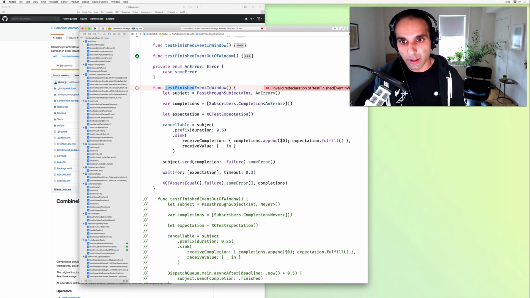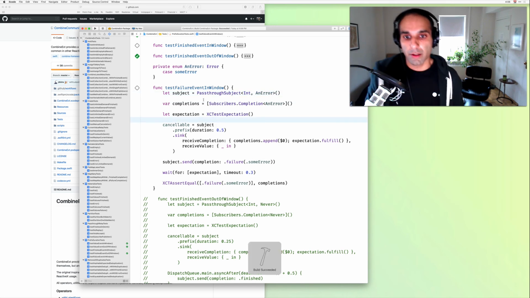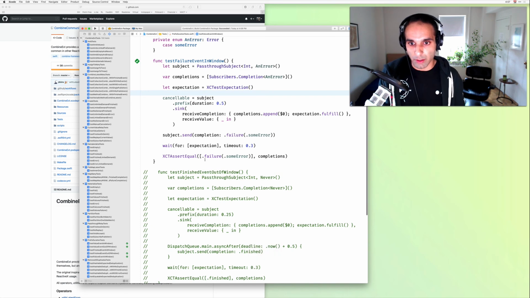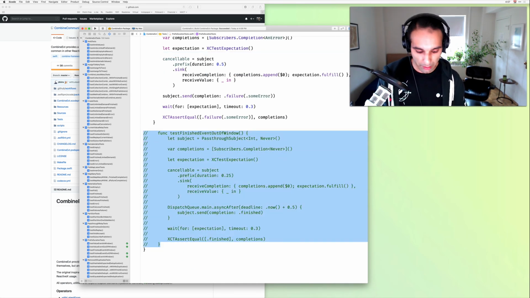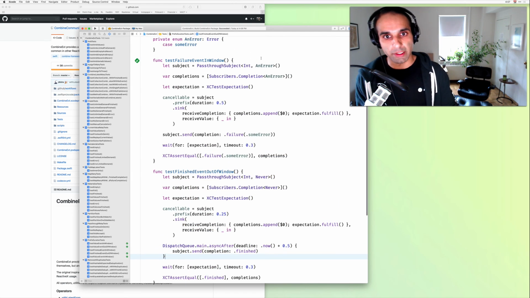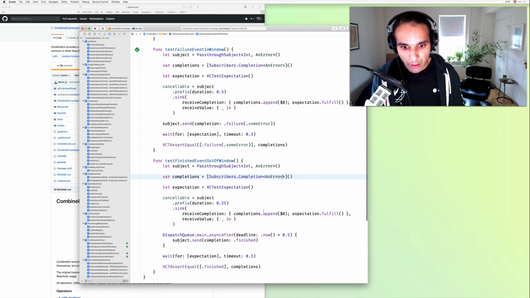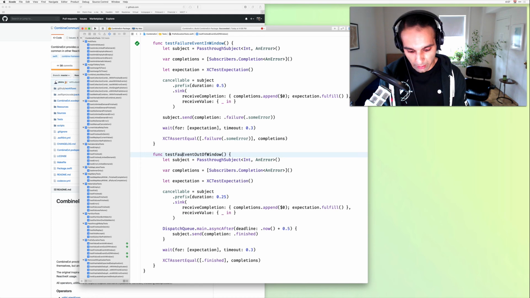So now we need to do test failure event in window. Cool. So let's go ahead and run that. That passes. Sweet. So now we basically want to do the same dance, but now doing the failure event outside. So we'll do the same thing. Nevers get swapped in with inner. And we'll do failure event out of window.